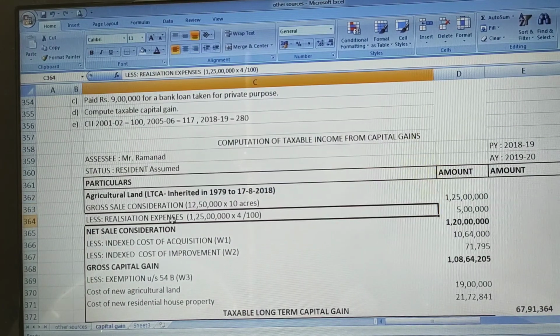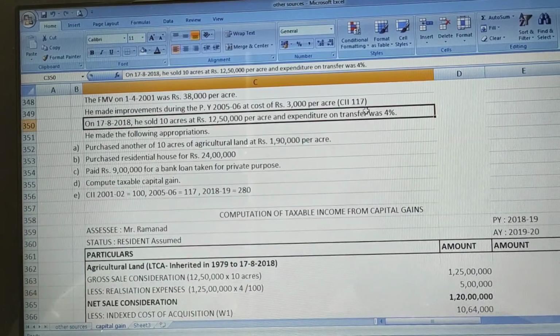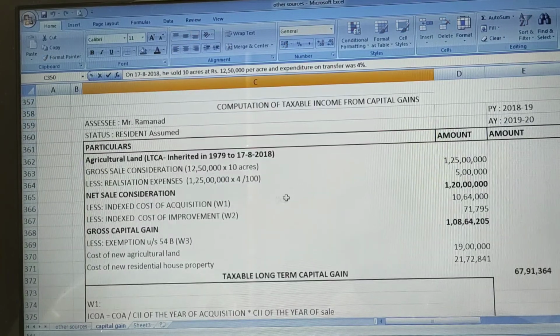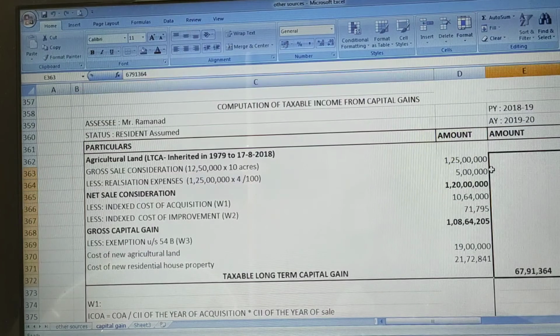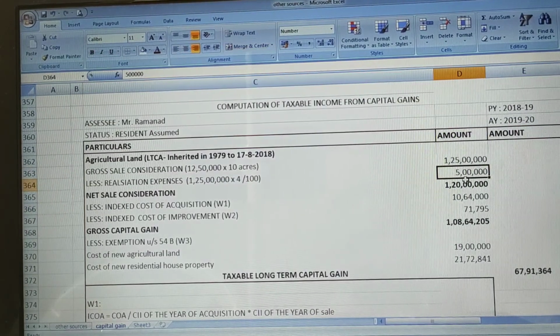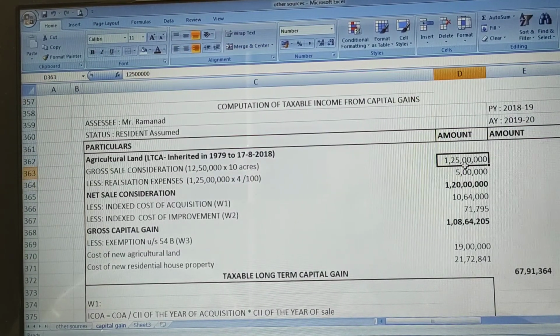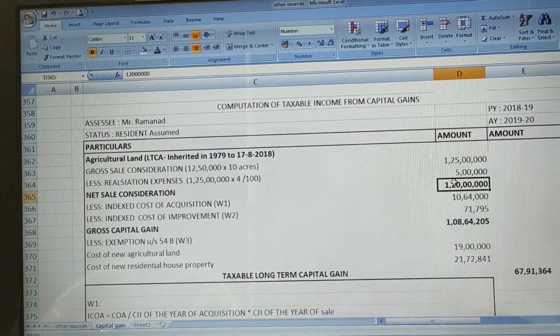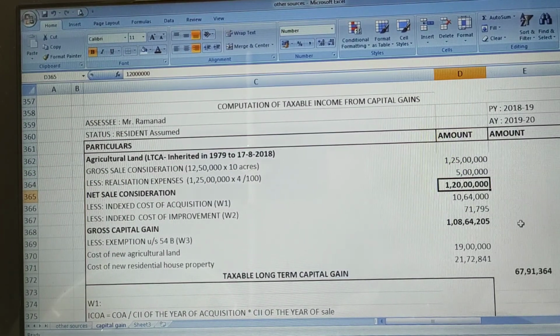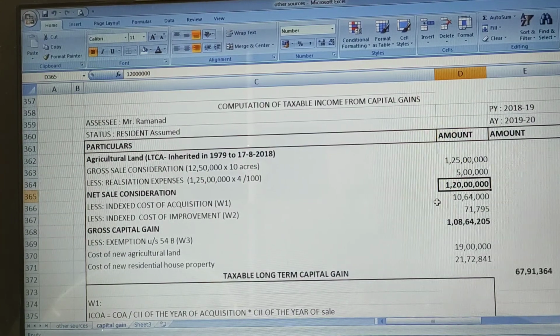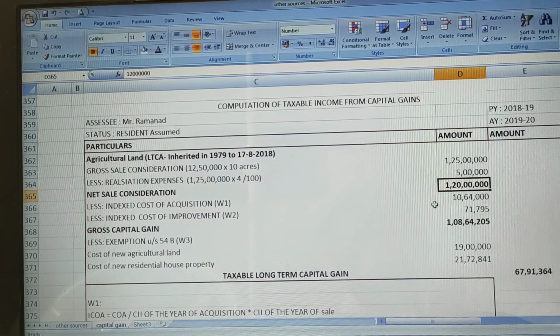Then realization expenses. As per the question, if you remember, 4% was the expenses incurred. So on this 1 crore 25 lakh, 4% will give you 5 lakh rupees. These are the realization expenses. If you subtract this, you will arrive at net sale consideration. 1 crore 25 lakhs minus 5 lakh rupees is 1 crore 20 lakhs. Hope these things are clear to you.